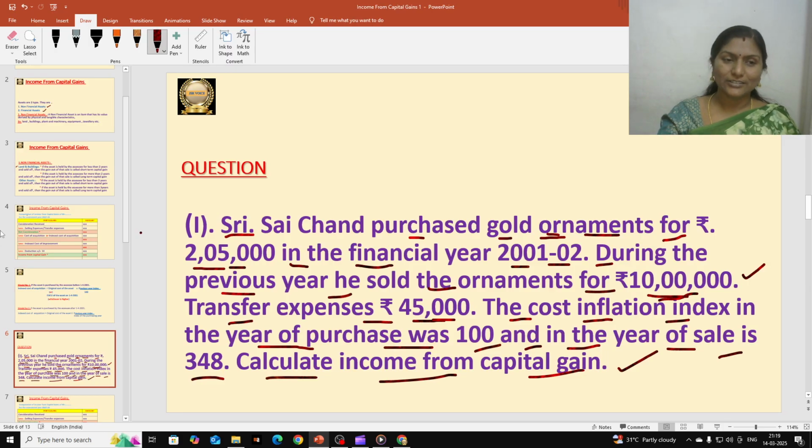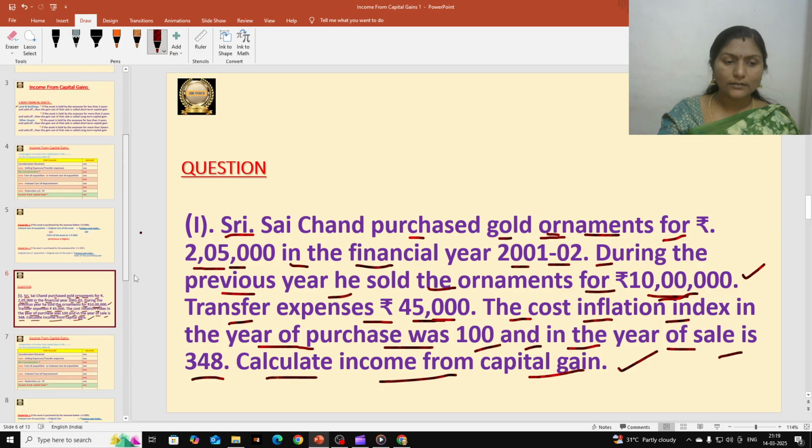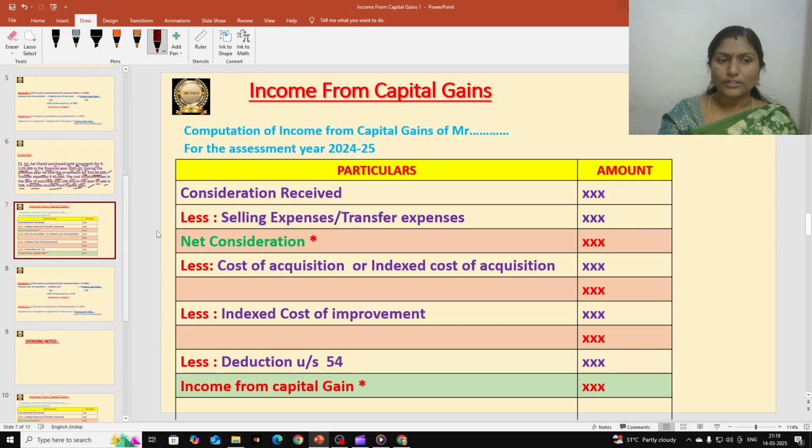Let us solve it. So here let us go to the format. This is the format that we are going to follow. First we are going to record the name of the assessee on the top in the heading. What is the heading that we are going to give? We are going to give the heading as computation of income from capital gain of Mr., and the name of the assessee should be recorded here.